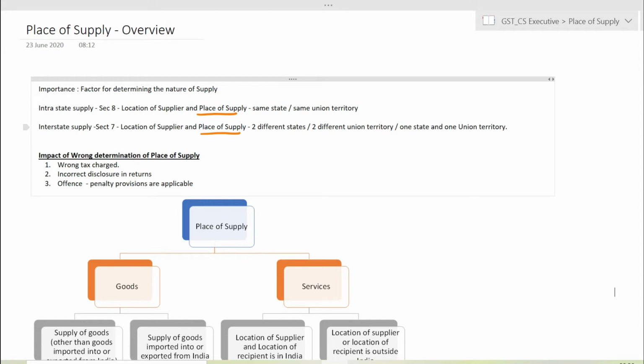A very good morning. In today's session, we'll be covering the place of supply. So, the importance of place of supply emanates from determining the nature of supply.